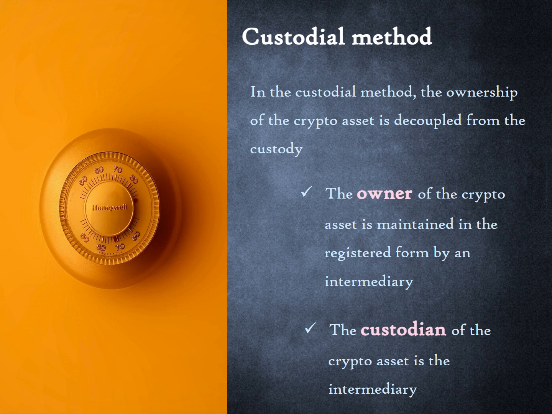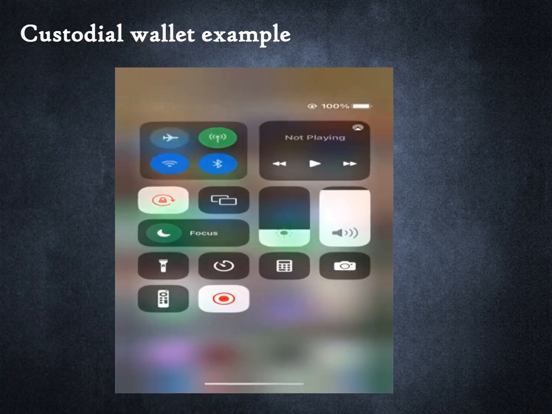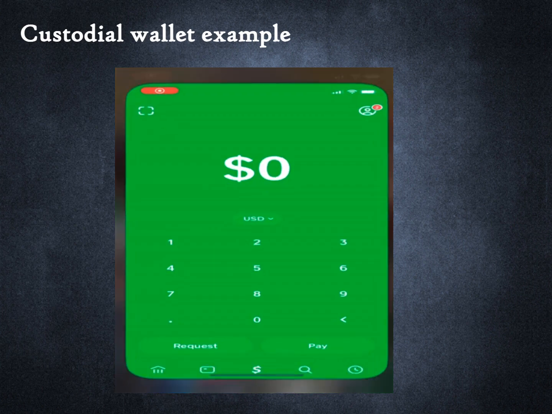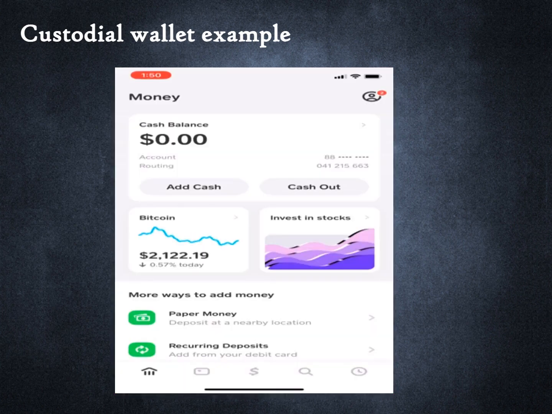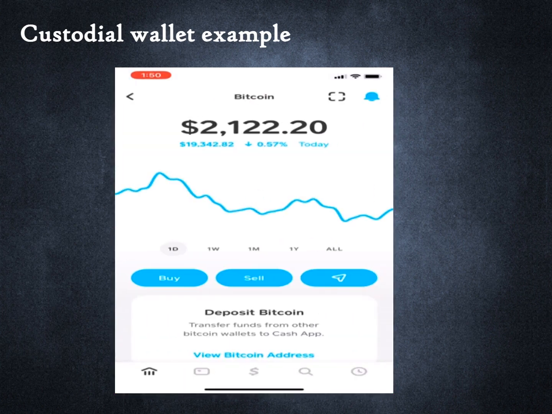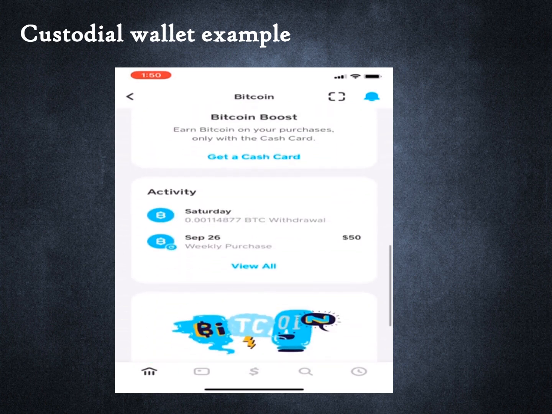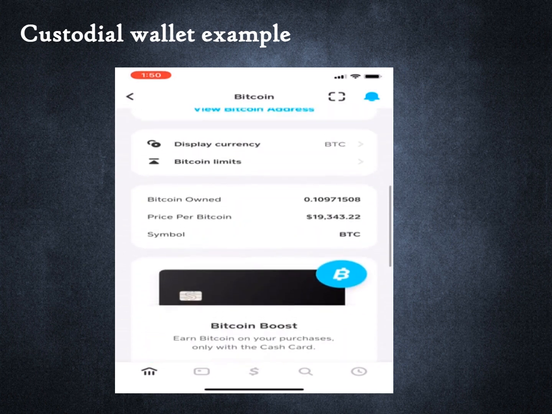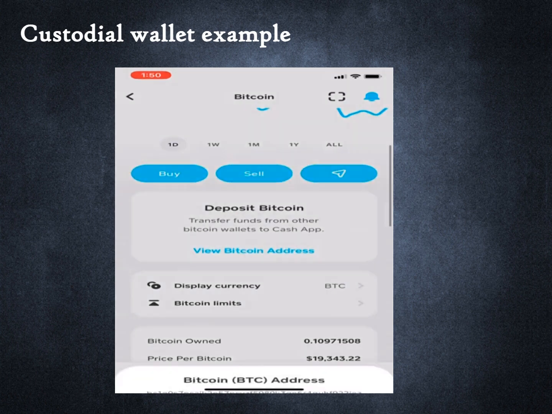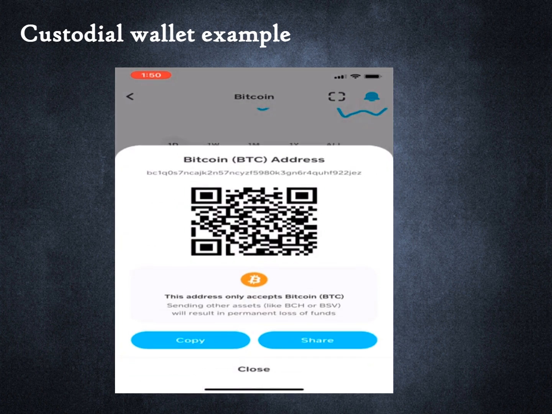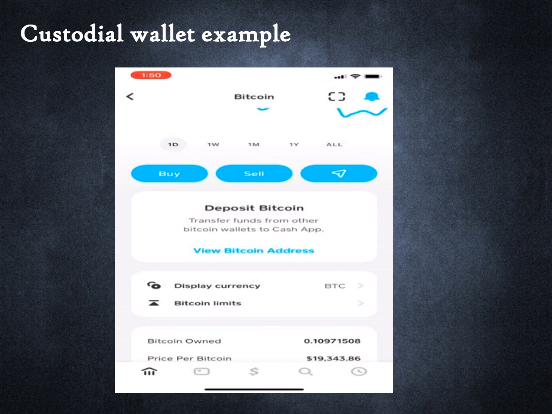Next, we will review an example. On the screen I open an app of a well-known fintech. This app provides many services, but for now we are only focused on Bitcoin. I open the Bitcoin wallet component of the app. You can see that I have an auto-invest feature set up whereby I have instructed the app to buy $50 worth of Bitcoin every week. The blockchain address where the Bitcoin is held can be seen here.